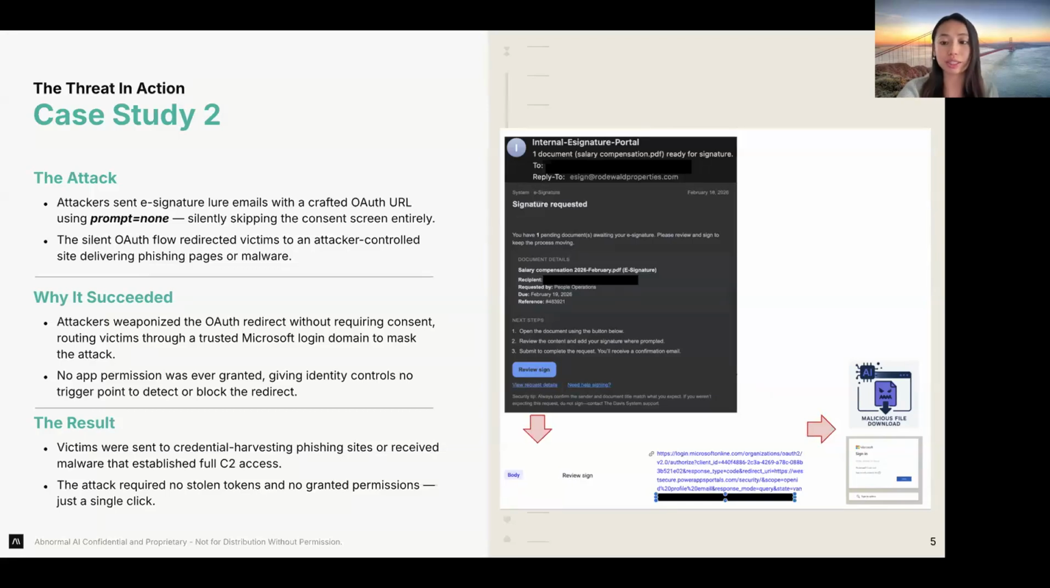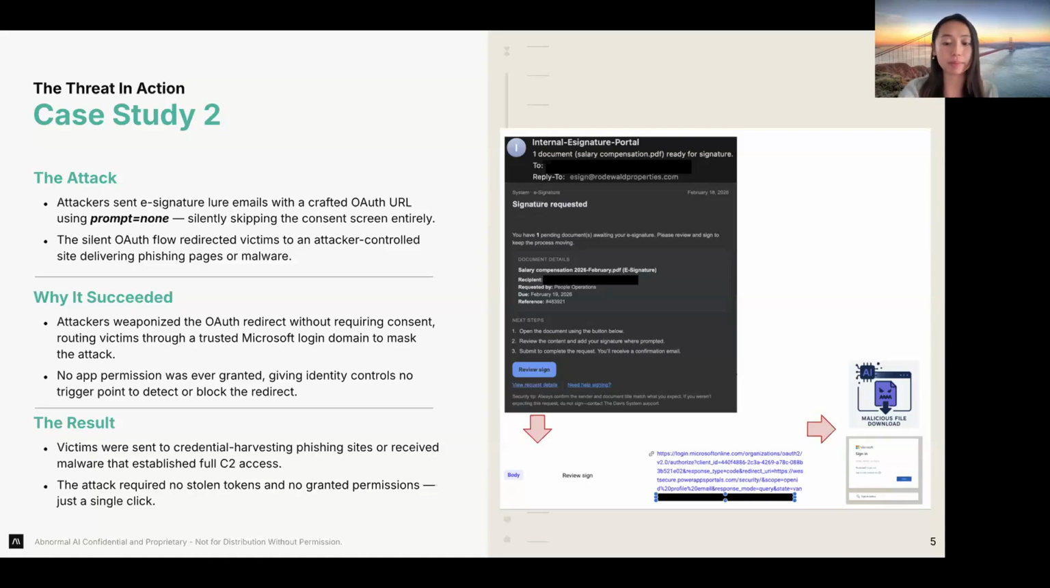So when a user clicked on the link, they weren't asked to approve anything, and instead they were silently redirected through a legitimate Microsoft login flow and then sent to an attacker-controlled site. From the end user's perspective, everything looked normal. So you could ask, why did this work? Basically, attackers were able to weaponize the OAuth redirect itself by using a trusted Microsoft domain to mask the attack and make the flow appear legitimate.